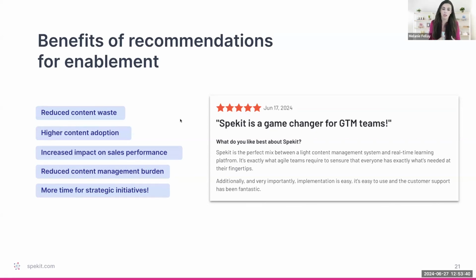How do we reduce the content management burden for you, so you don't have to manually tag absolutely everything? AI can do its magic for you so you can get time back for more strategic initiatives. That's really the vision here, and we're going to be announcing a lot more soon related to this.